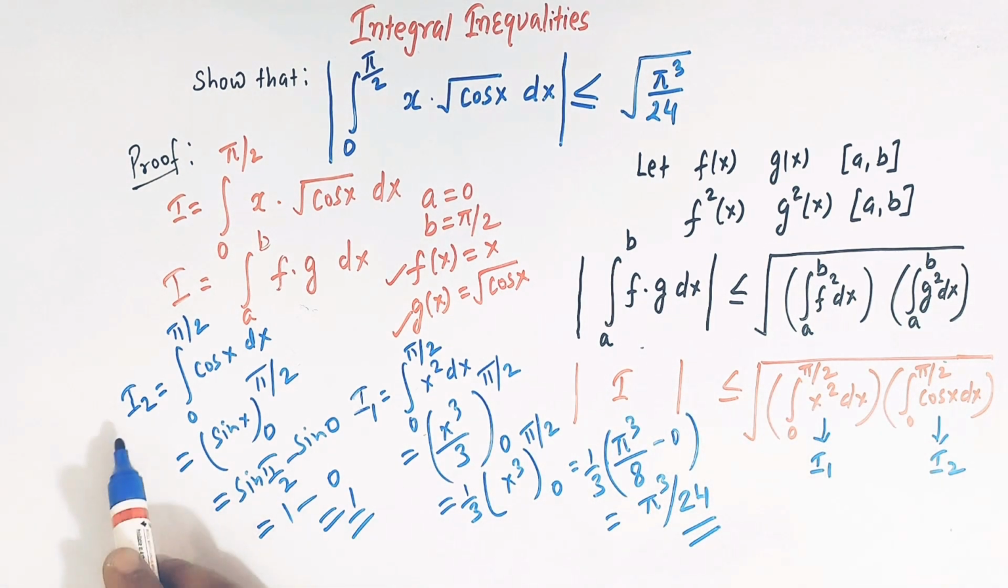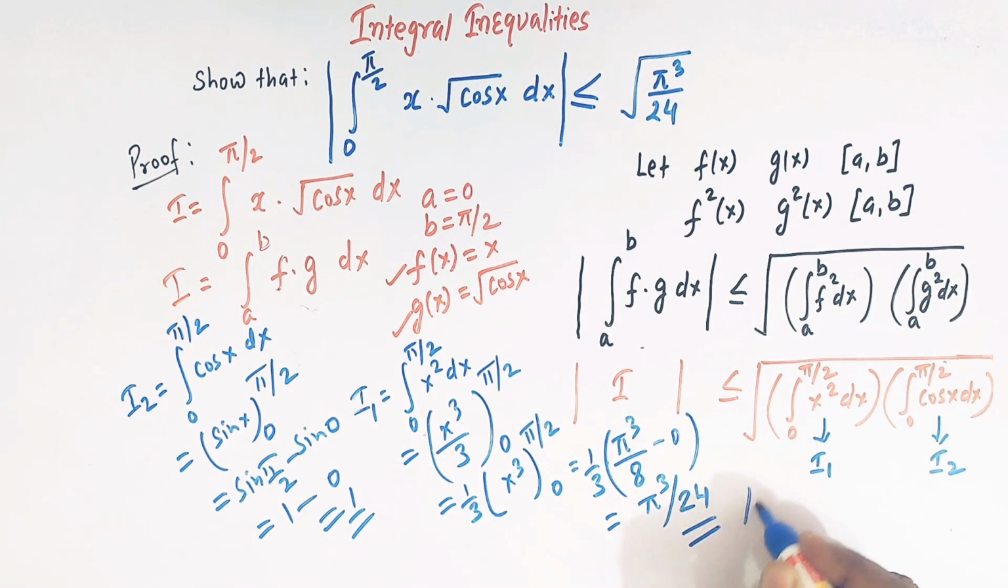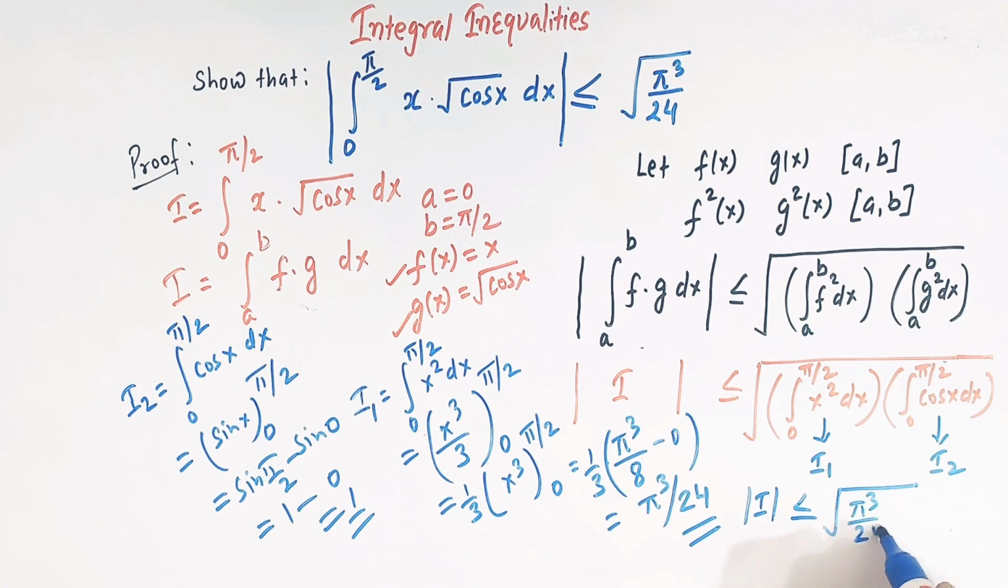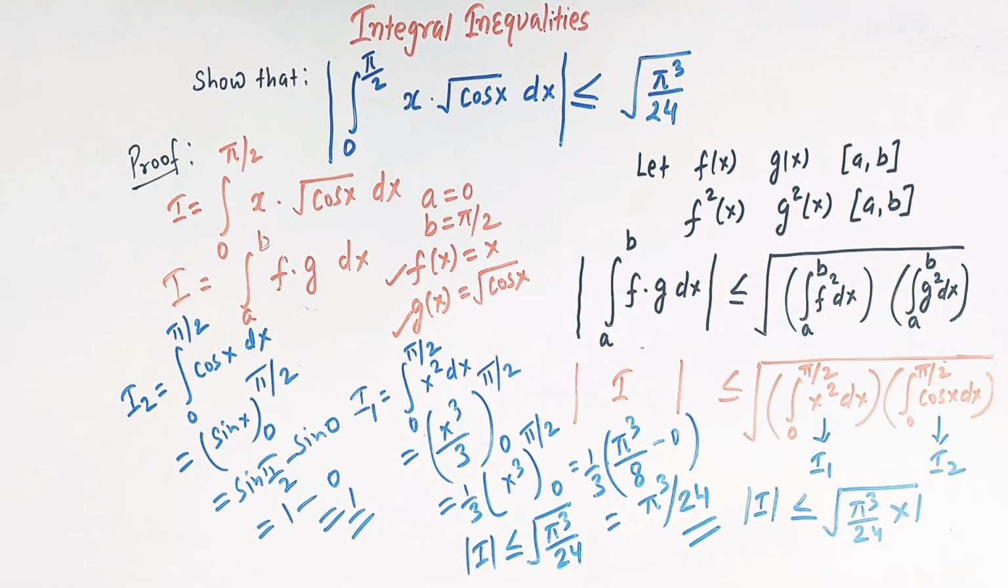So now taking the values of I1 and I2 in this inequality, we have mod of I is less than or equal to square root of I1 times I2. I1 is pi cube over 24, and I2 is 1, right? So mod of I is less than or equal to square root of pi cube over 24, and this is our desired inequality.